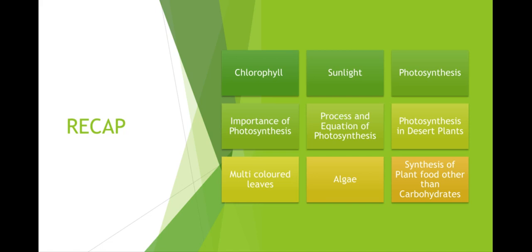In desert plants, stems carry out photosynthesis. Multicolored leaves and algae have chlorophyll and can prepare their own food. Plants synthesize proteins and fats by getting nitrogen through nitrogen fixation and from fertilizers. Children, the overall process of photosynthesis has been known for 300 years, but it's quite a complex thing. However, scientists are still doing a lot of research to find out what exactly happens. One more thing, how plants take care of themselves and help others.